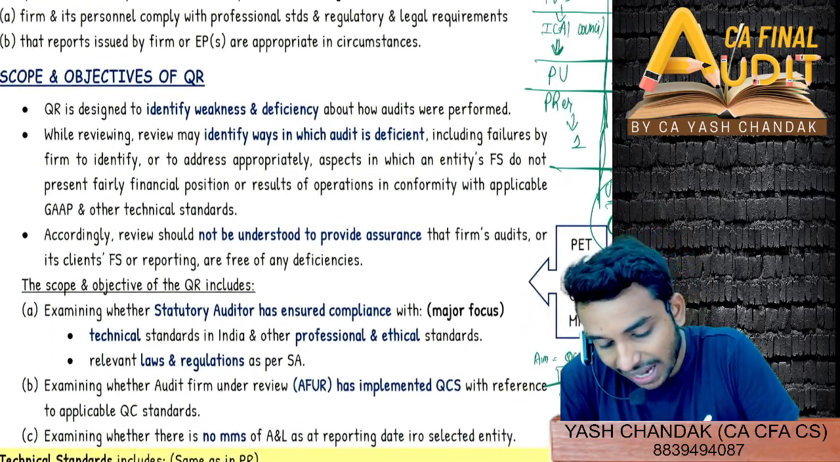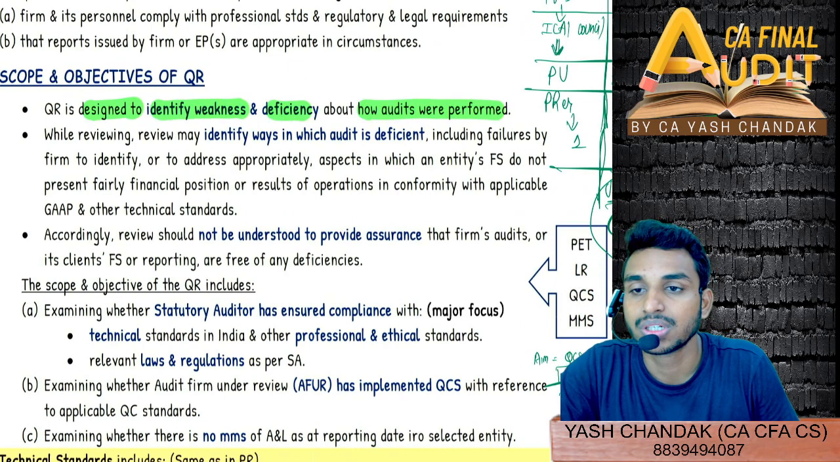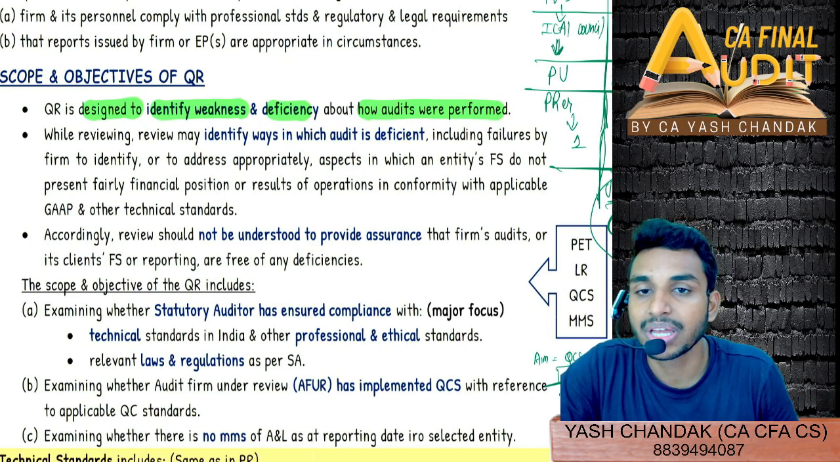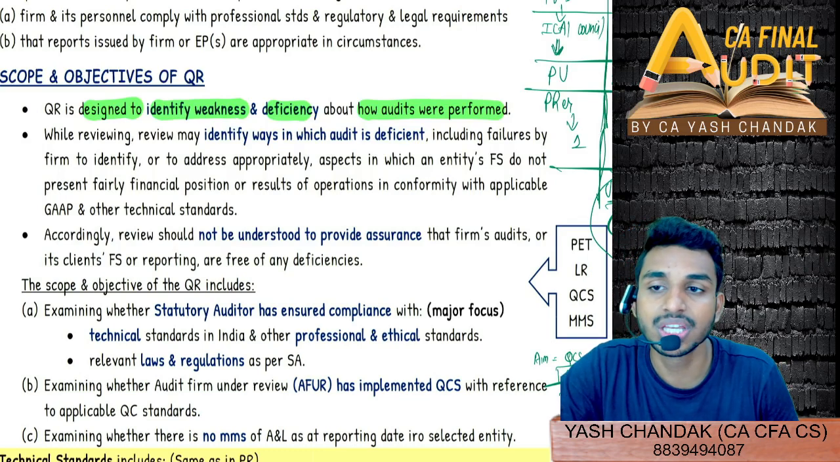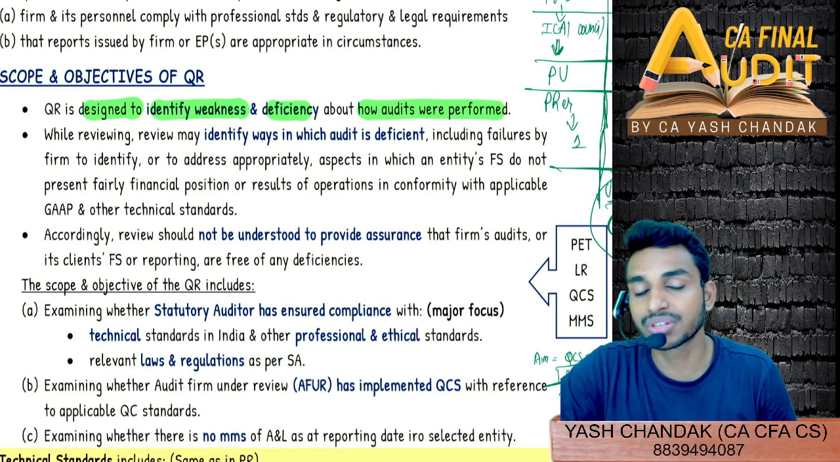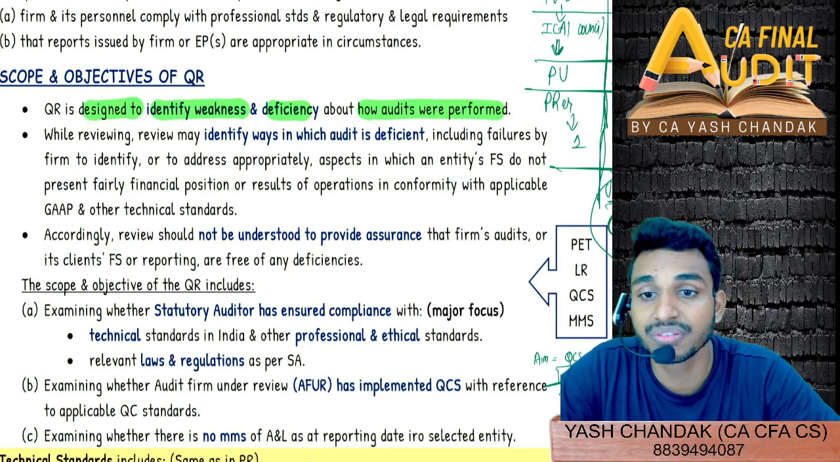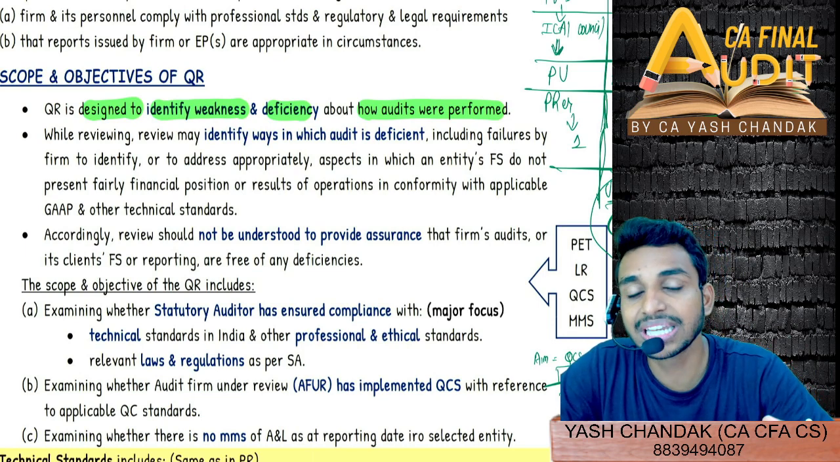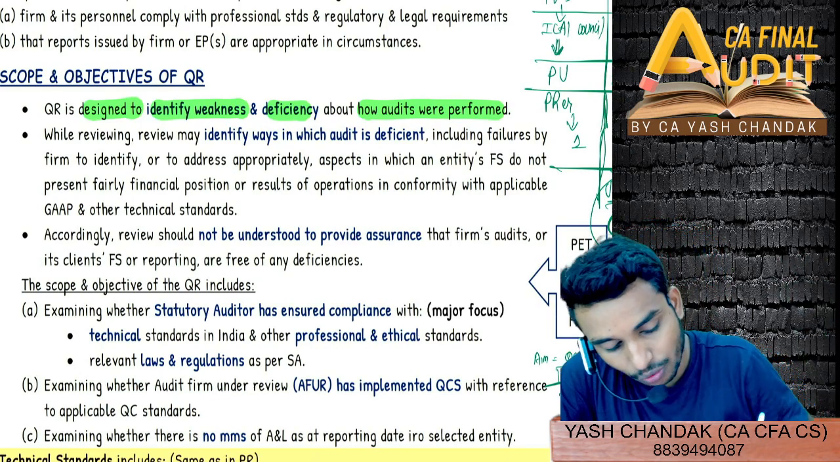Quality review is designed to identify weaknesses and deficiencies in how audits are performed. Not unlike peer review. Peer reviews are not designed to identify weaknesses, right? They are designed for the improvement of the systems in the firm, in the practicing unit. However, here the procedures are designed so that we identify those weaknesses which the auditor failed to detect or ignored, and that's why we will then complain to the disciplinary committee of the ICAI.